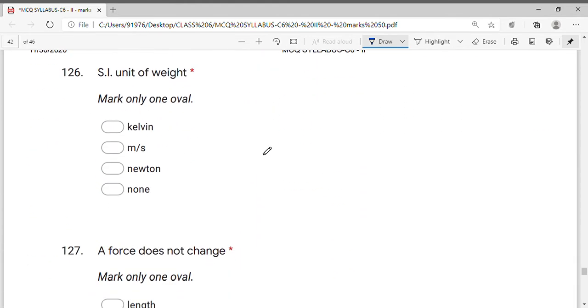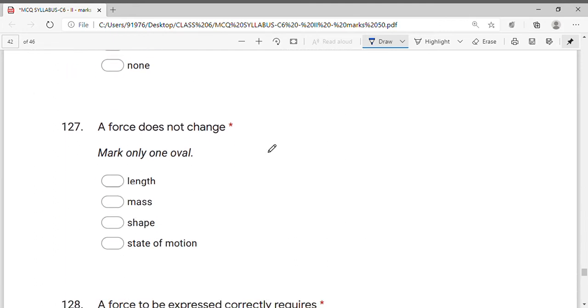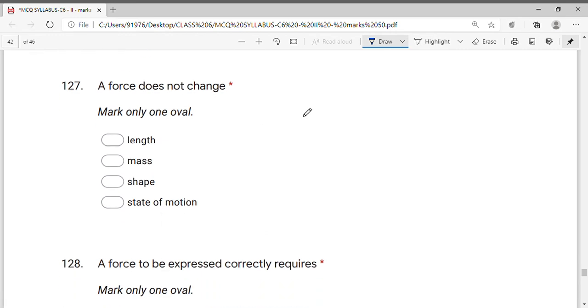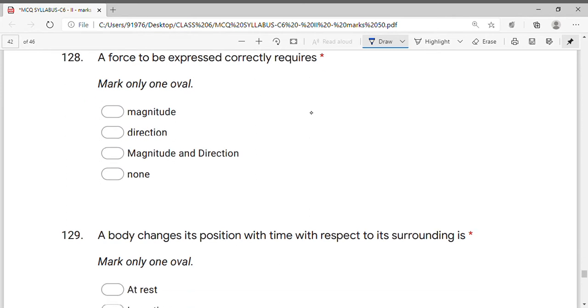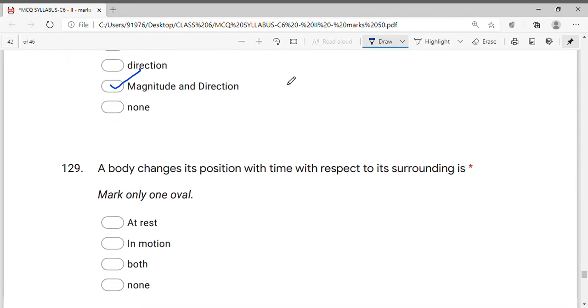SI unit of weight. Weight is nothing but force. So it is Newton. The force does not change, so it doesn't change mass. We already did this. A force to be expressed correctly requires magnitude and direction. So it requires both magnitude as well as direction to express it correctly.